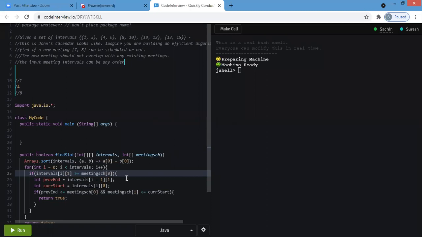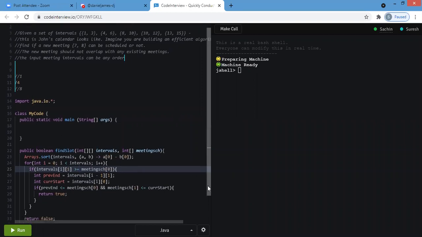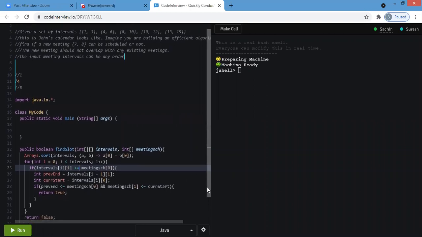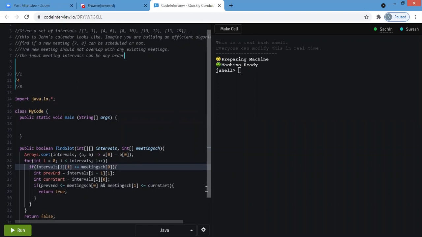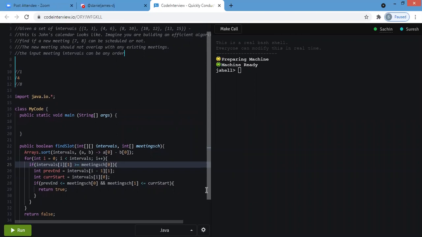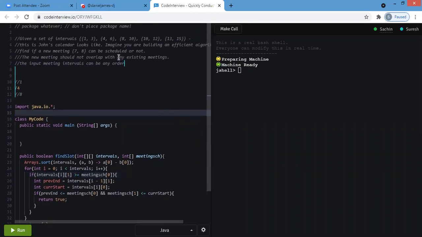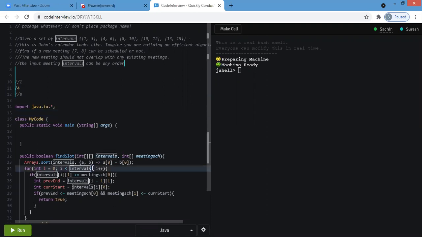Okay, so line number 26. I see a logical bug there. Do you see it? I see it might throw a null pointer exception, maybe more of an array index out of bounds exception.